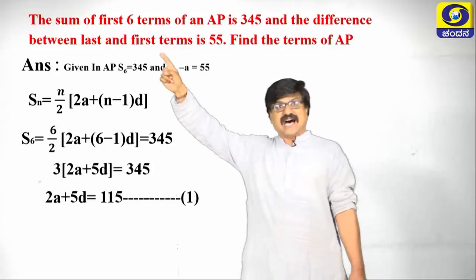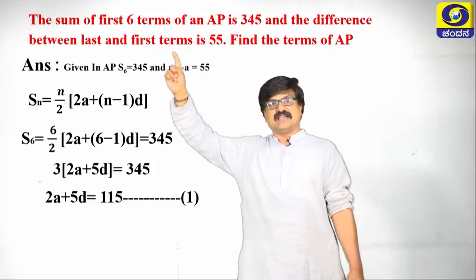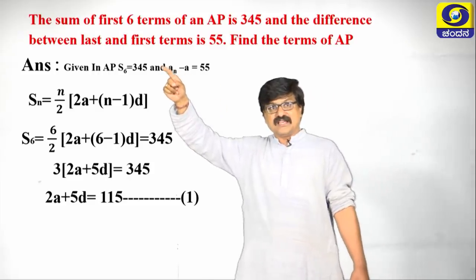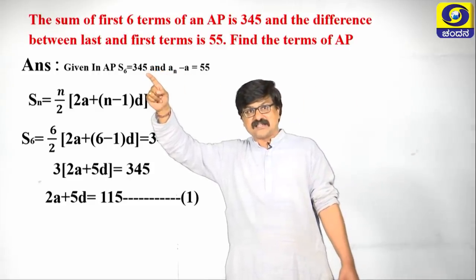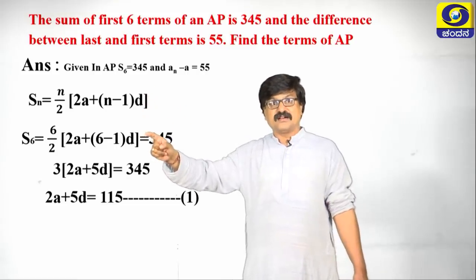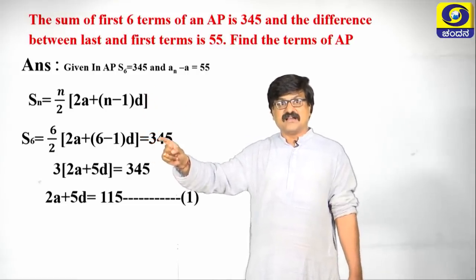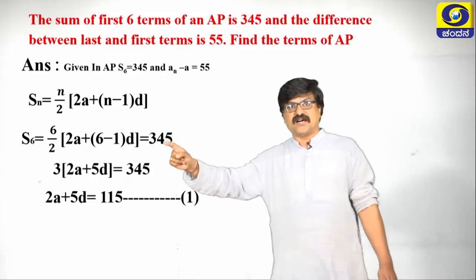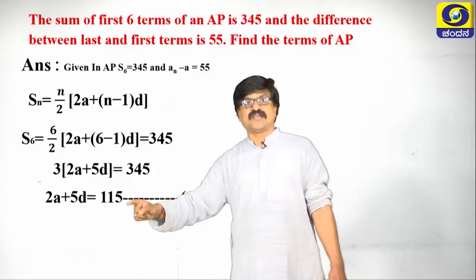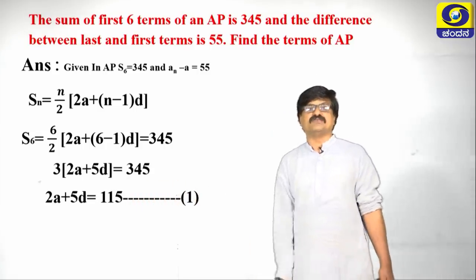Difference between the last term, that is an, minus the first term a is 55. So, using S6 as 345, see the Sn formula, n value as 6 and S6 as 345, simplify, we got the first equation as 2a plus 5d is equal to 115.